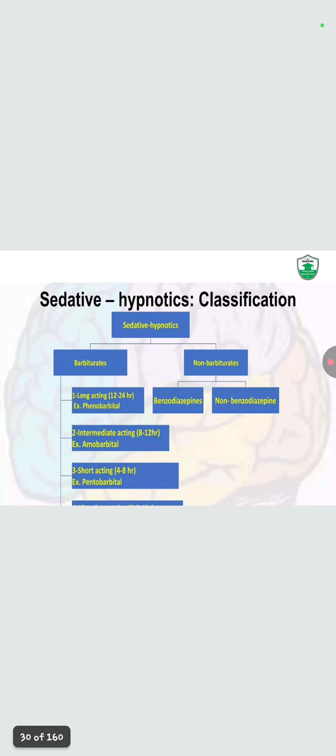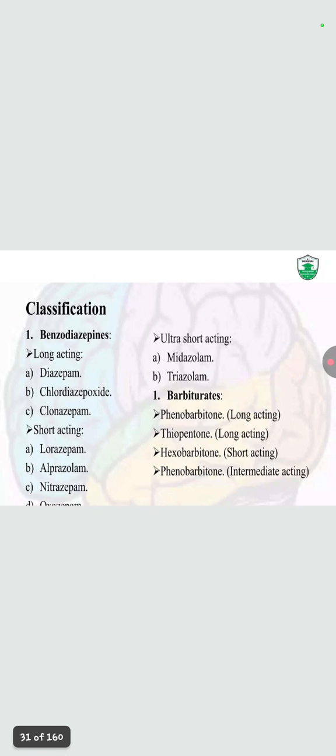Now, sedative and hypnotics classification may be barbiturates and non-barbiturates. Non-barbiturates include benzodiazepines and non-benzodiazepines, while barbiturates include long-acting, intermediate-acting, and short-acting. These are the classification of the drugs of hypnotics and sedatives.